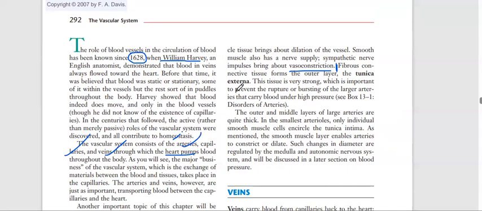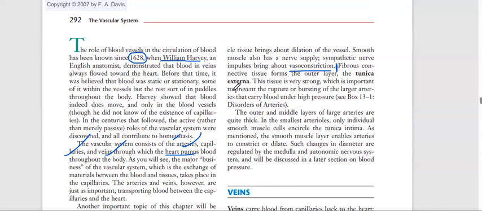So we have to remember three things about tunica media. One, it is made up of smooth muscle and elastic connective tissue. Second, it maintains blood pressure. Third, it has nerve supply, which does vasoconstriction, and which decreases the area of the vessel when needed, when we have low blood pressure.